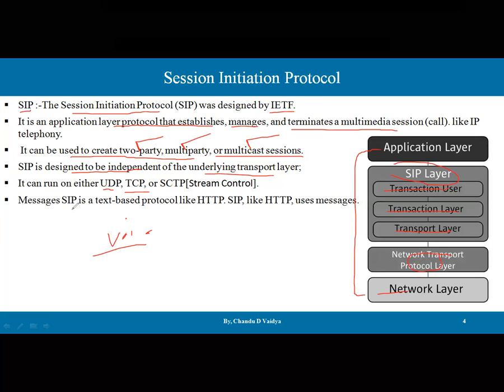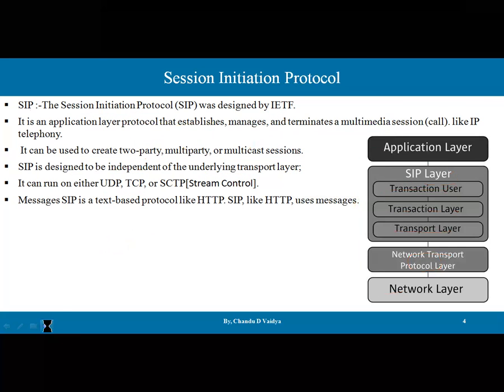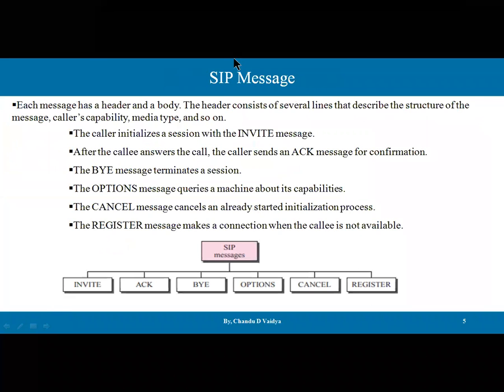SIP is a text-based protocol like HTTP; SIP, like HTTP, uses messages. So the SIP protocol takes the help of HTTP-like concepts for its purpose. The main purpose of the SIP protocol is to establish connections between two parties, more parties, or multimedia parties.